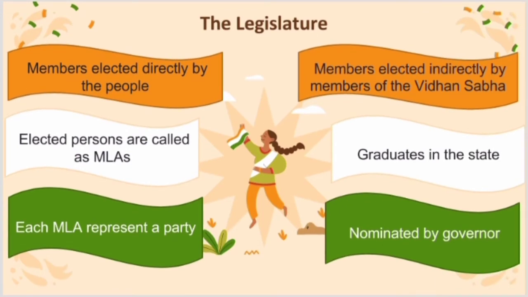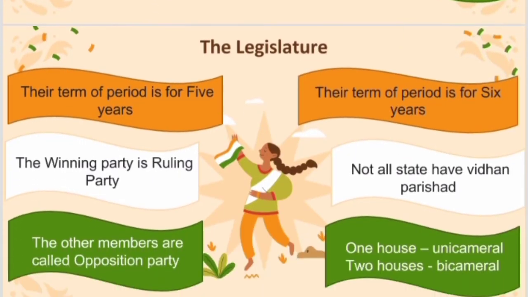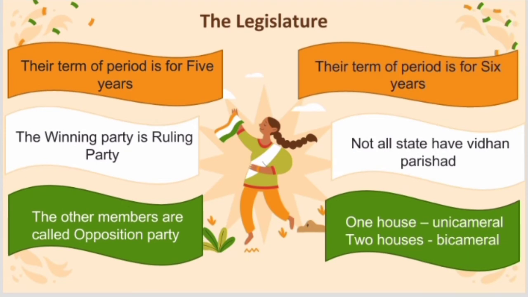You can see the picture also. In the Vidhan Sabha, the persons are elected directly by the people. Those who are MLAs, those people are elected. In the other house, the people are nominated by the governors. The period of Rajya Sabha is 5 years and the period of Lok Sabha is 6 years. The winning party will be the highest majority party.